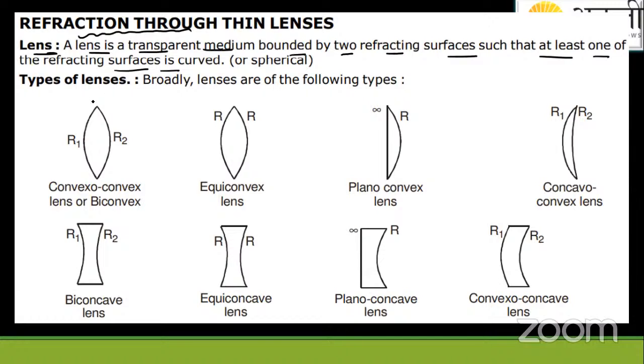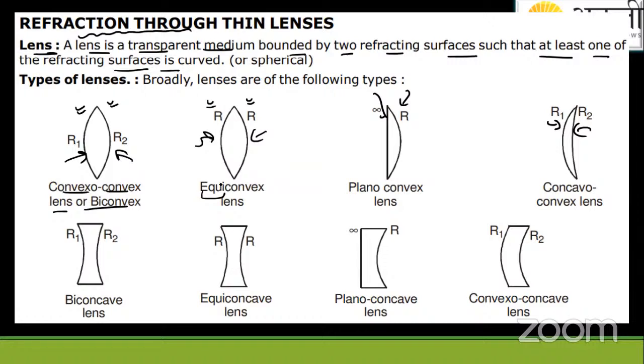If you take two refracting surfaces, which we have now only seen, and combine them, we'll get different combinations of lenses. This is like a plane refracting surface. This is bulged in, concave. This is like a convex. This is like concave. So you can see it's convex, bulged out. It's also convex, bulged out. So it's a convexo lens, or biconvex.